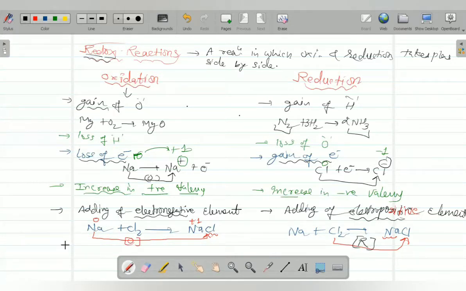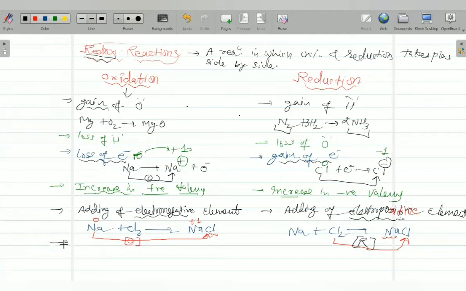And vice versa, you can write one more definition. If you write the opposite of this, which is removal of electropositive element, and here you will write removal of electronegative element.